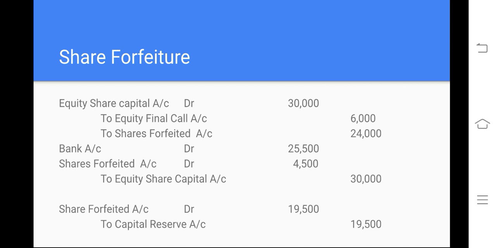Now, whatever amount is received from the reissue, we should transfer it to the bank. Bank account debit 25,500, share forfeiture account 4,500, and to equity share capital 30,000. And whatever the amount is there, we have to transfer it to capital reserve. Share forfeiture account debit to capital reserve 19,500. Now the question is, how did we derive the value 19,500? 24,000 minus 4,500 is equal to 19,500. In that way we derive the share forfeiture balance, and whatever the amount is there, we transfer it to capital reserve.